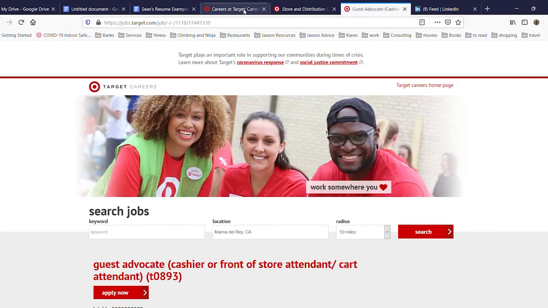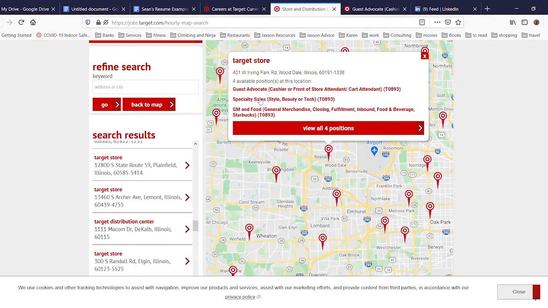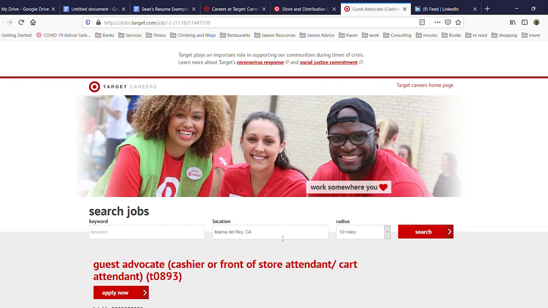It keeps opening up new windows, by the way, in case you didn't notice that. That can be a little bit annoying, having a lot of tabs going, but the one nice thing is if you changed your mind about this, you could go back to where you were and grab the next one without having to redo that search. Now when I go to Guest Advocate,